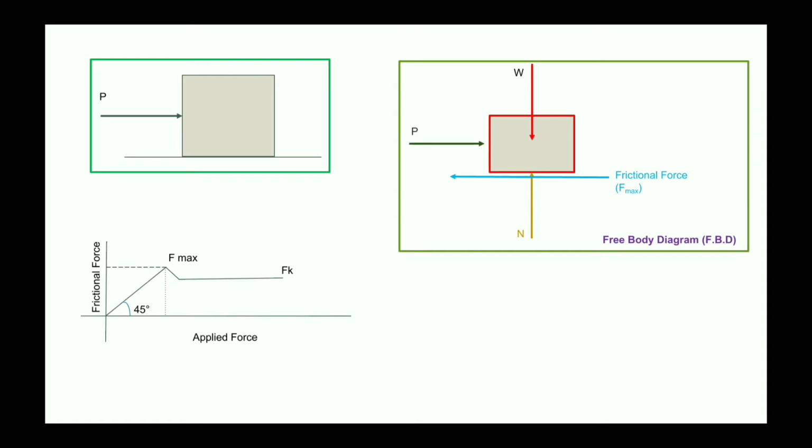Once we reach the limiting frictional force value, or the maximum static friction force value, the object will start to move. Once it comes in motion, the frictional force reduces slightly and remains constant as long as the force is applied on the object.